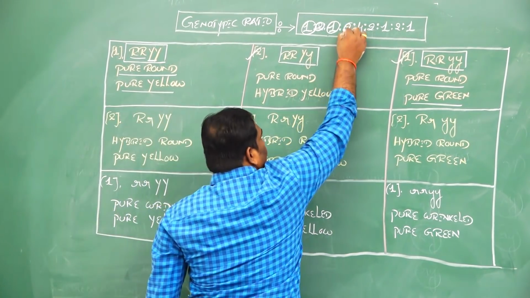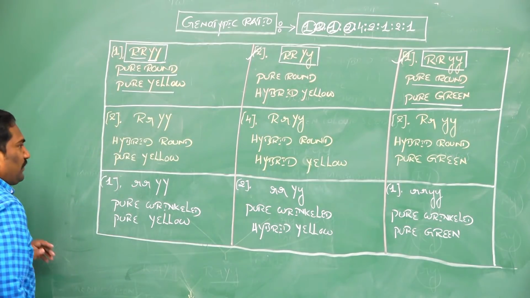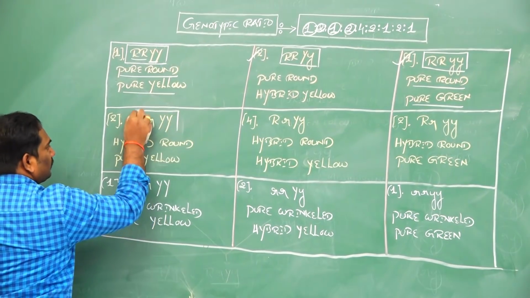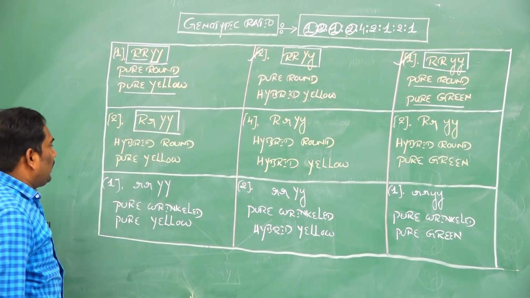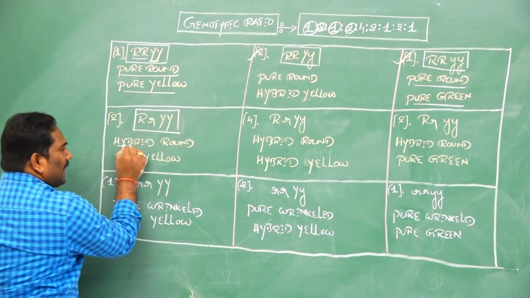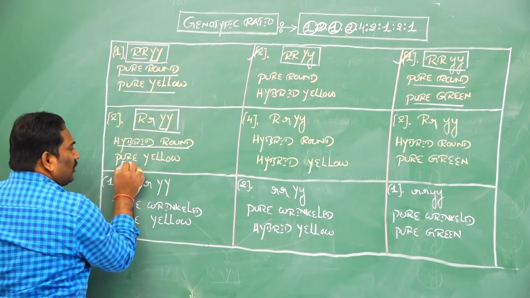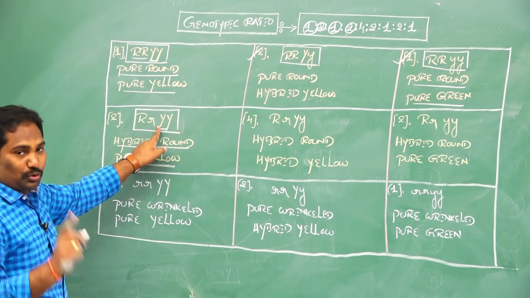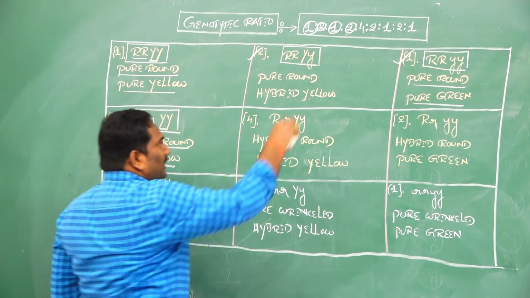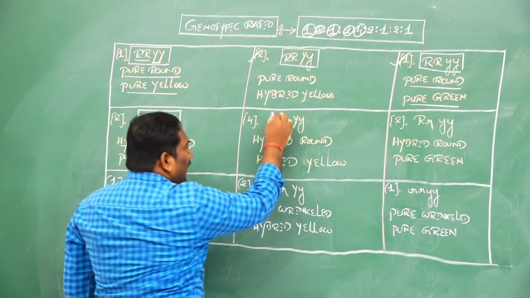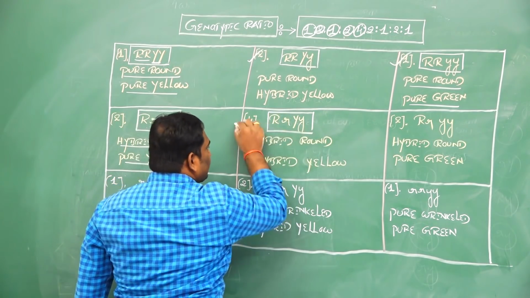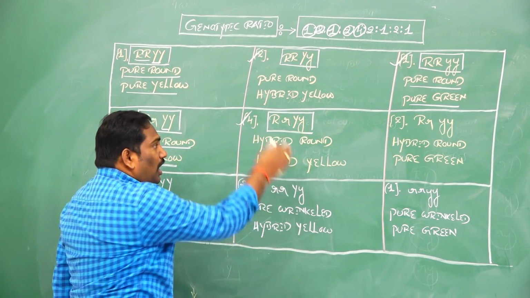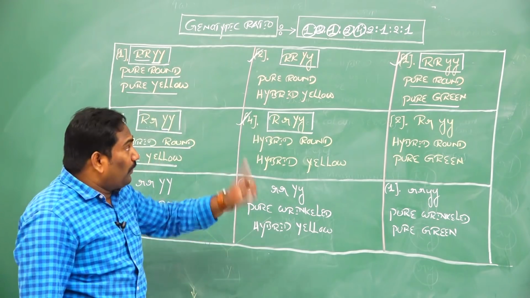Next, 2. The Punnett square in F2 generation of dihybrid cross, capital R small r and capital Y capital Y. That means heterozygous round, or hybrid round, and homozygous yellow, or pure yellow. Out of 16, this kind of genotype is only 2/16. And the next one is 4: capital R small r, capital Y small y. Hybrid round and hybrid yellow, out of 16, this kind of genotype is 4.